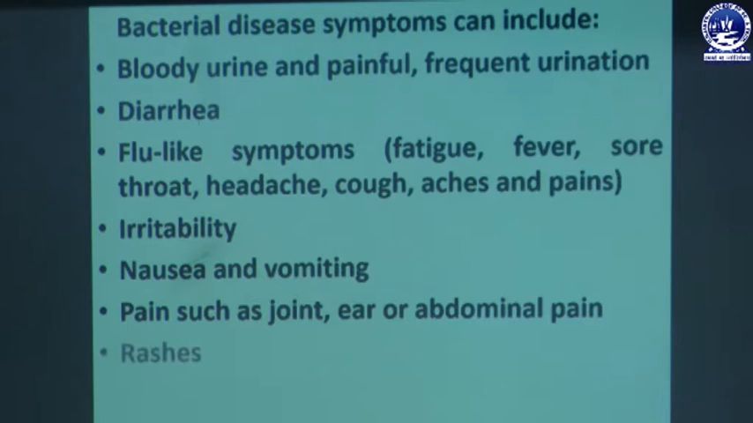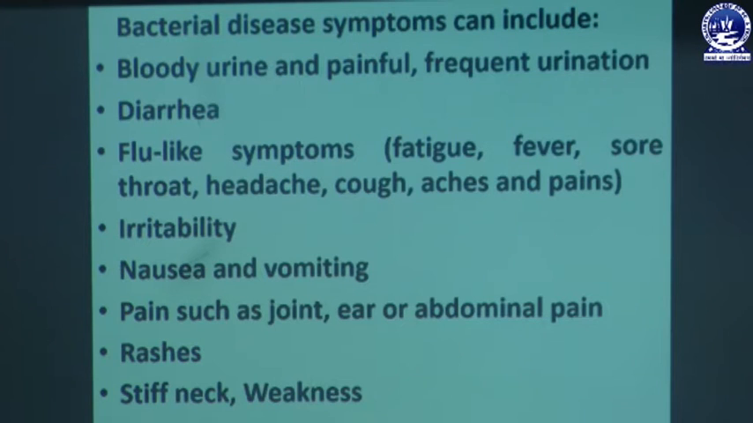Next are rashes on the body, with different types of rashes and skin infections, and also stiff neck and weakness. Some persons have weakness and some have a stiff neck, and these are the normal symptoms in bacterial diseases.